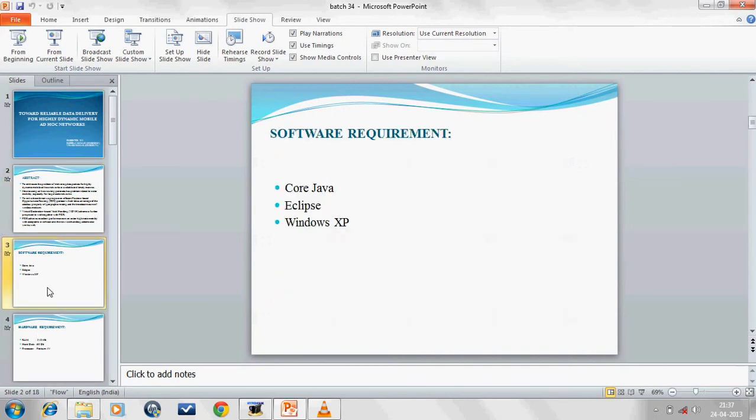We use core Java, Eclipse and Windows XP for the software. In hardware, we use RAM of 512 MB or more, a hard disk of 80 GB or more, and a processor above Pentium 4.